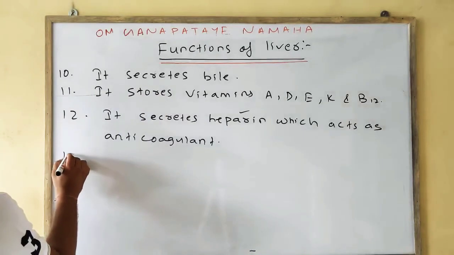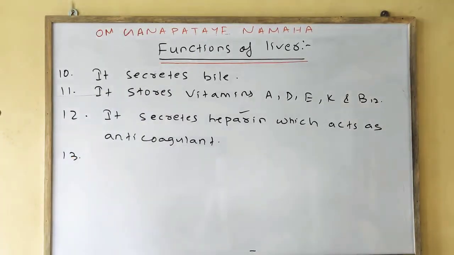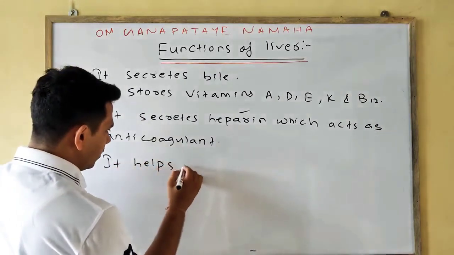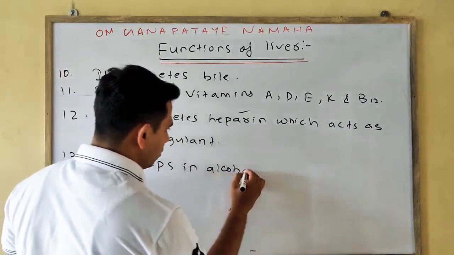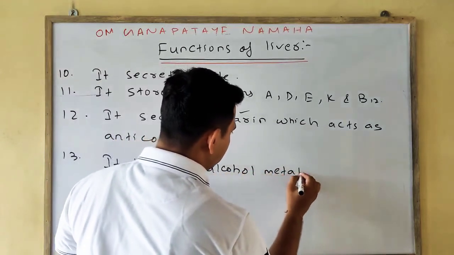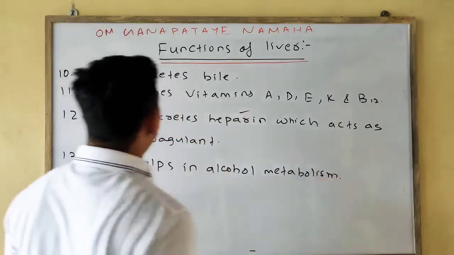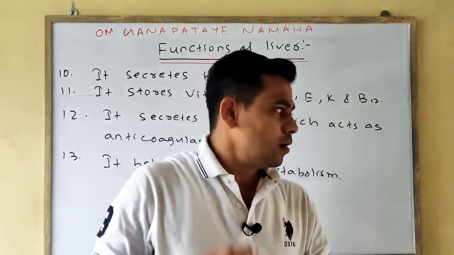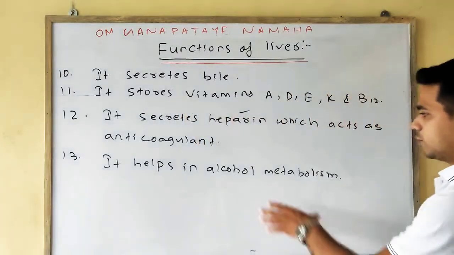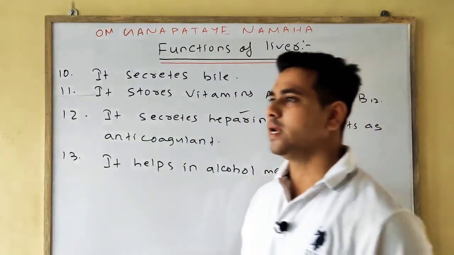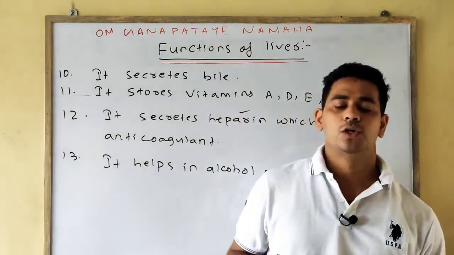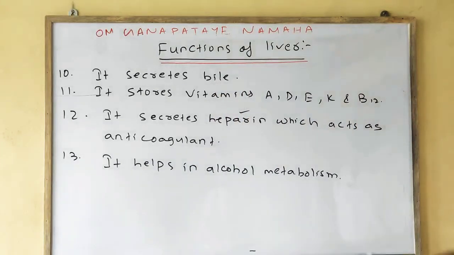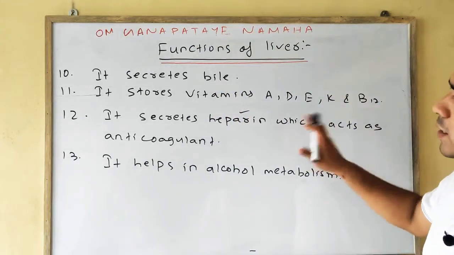Next point, it helps in alcohol metabolism, meaning the metabolism of alcohol. That is why it is said that for persons who consume a lot of alcohol, their liver gets damaged very soon.